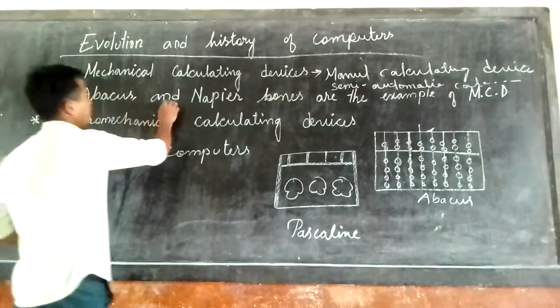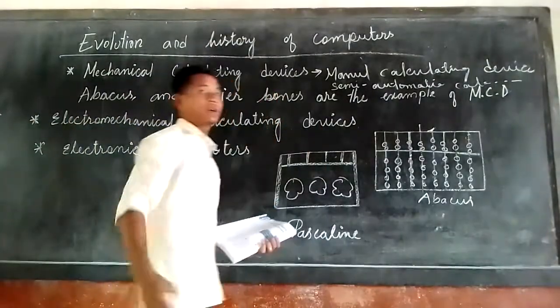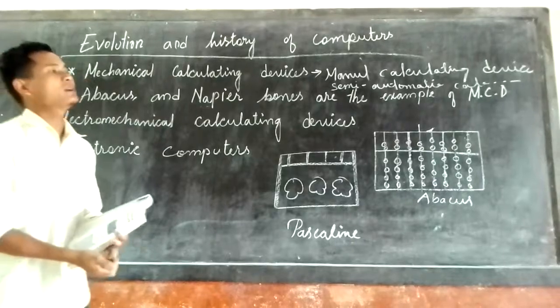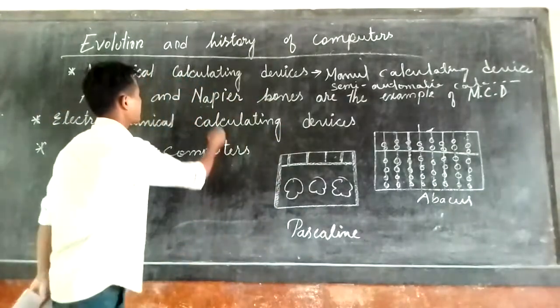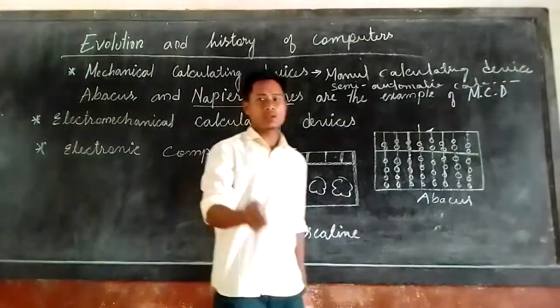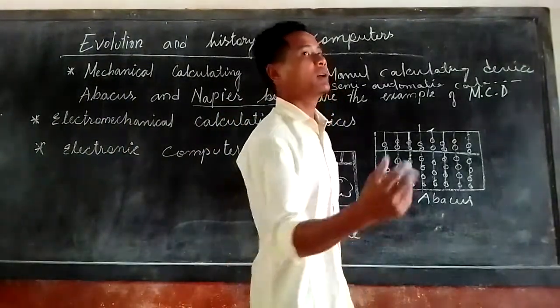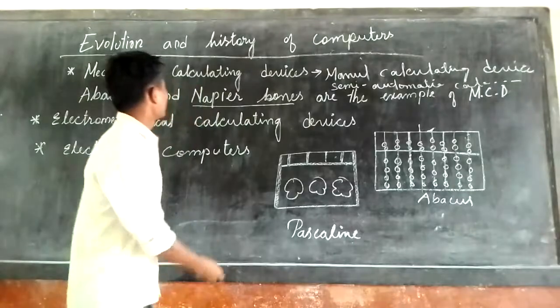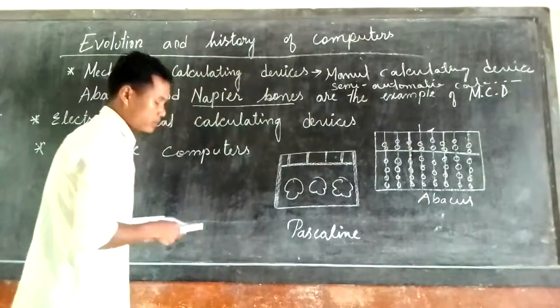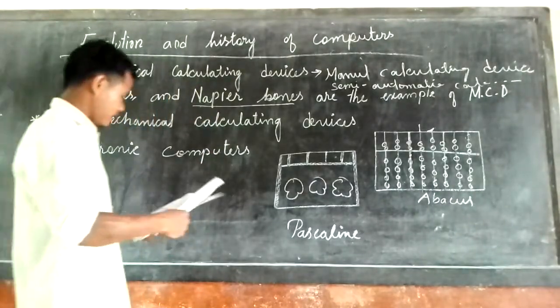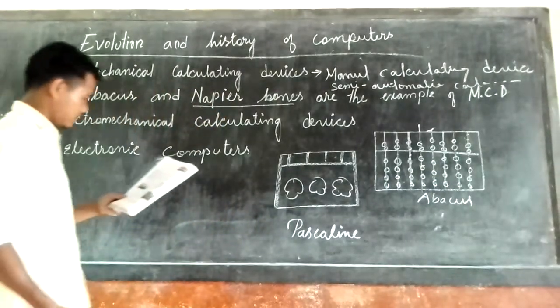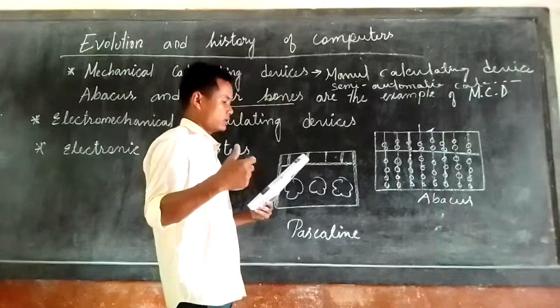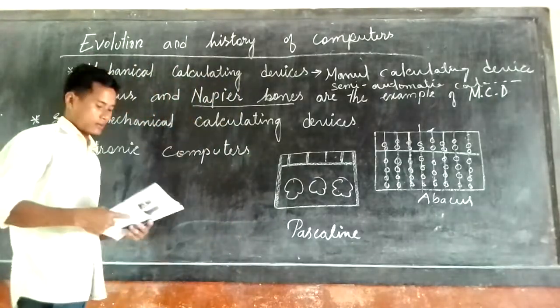Now again, what is Napier-Bones? Napier-Bones is also a calculating machine. It is used for calculating addition, subtraction, multiplication, and division.